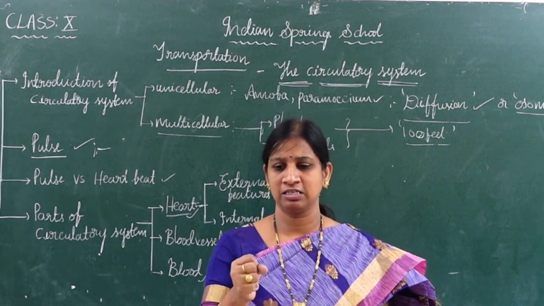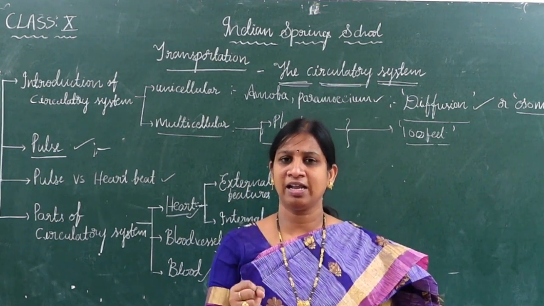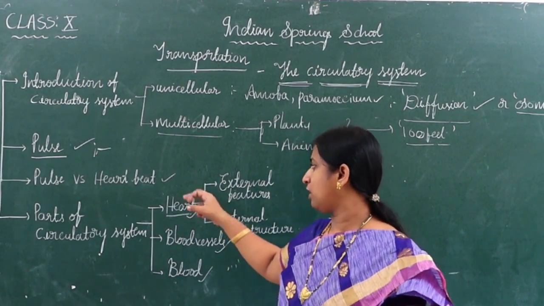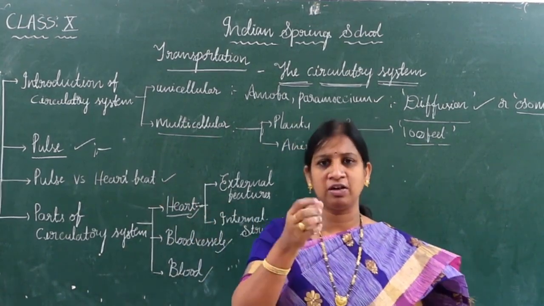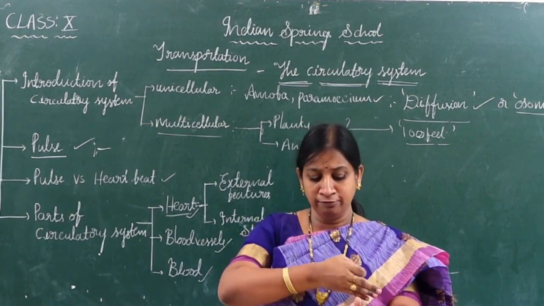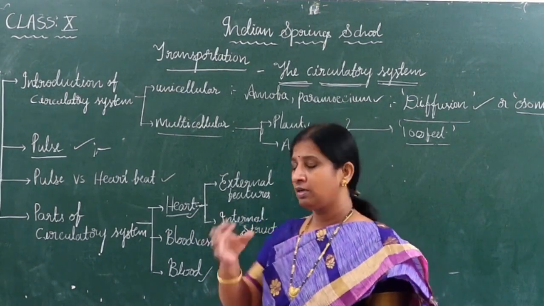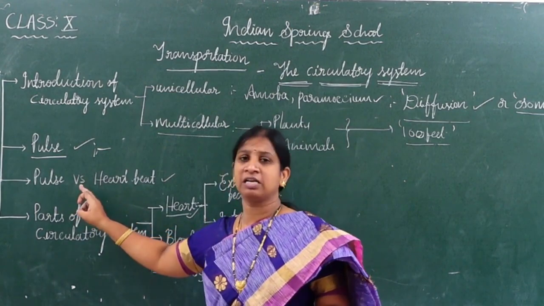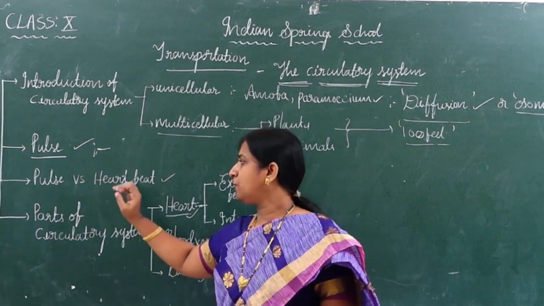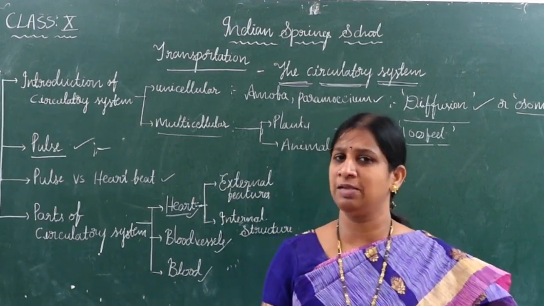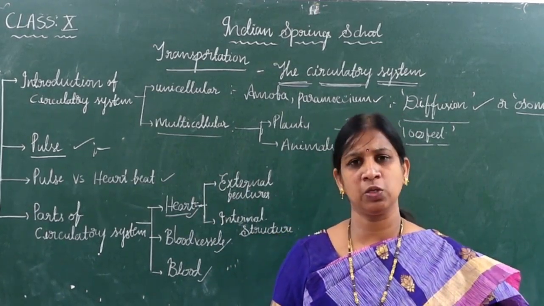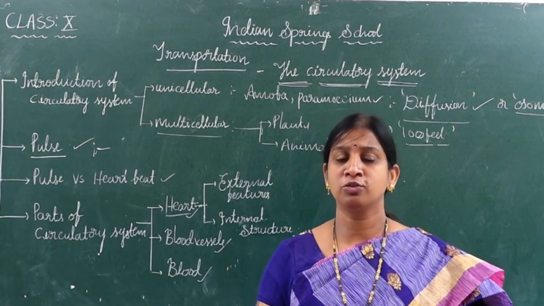The contraction and relaxation of the heart is called heartbeat. When it undergoes contraction and relaxation, the blood flows, and the same feel we can feel near the wrist. So pulse rate is always equal to heartbeat rate, both are the same, children. There is no change in that.